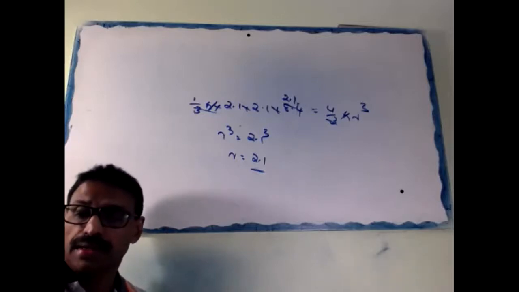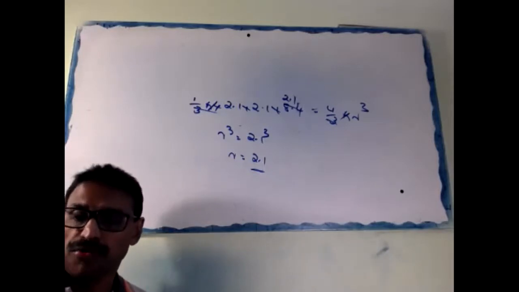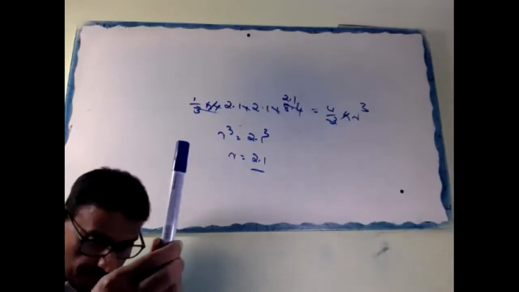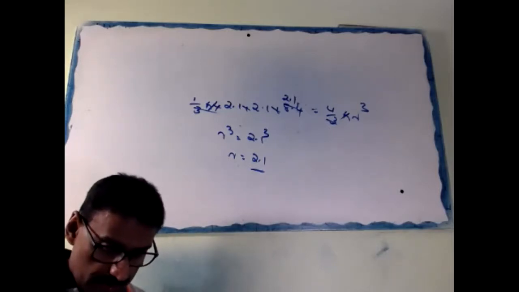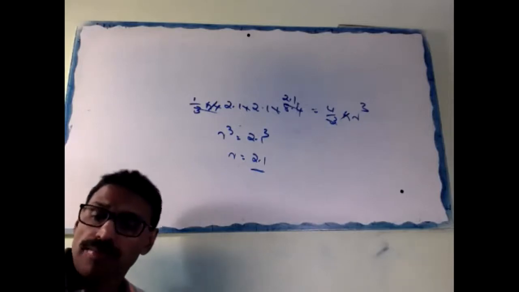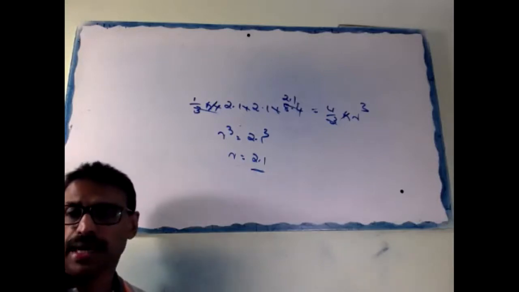Okay, look at here. The barrel of a pen, like this pen, cylindrical in shape, is 7 centimeter long and 5 millimeter in diameter.